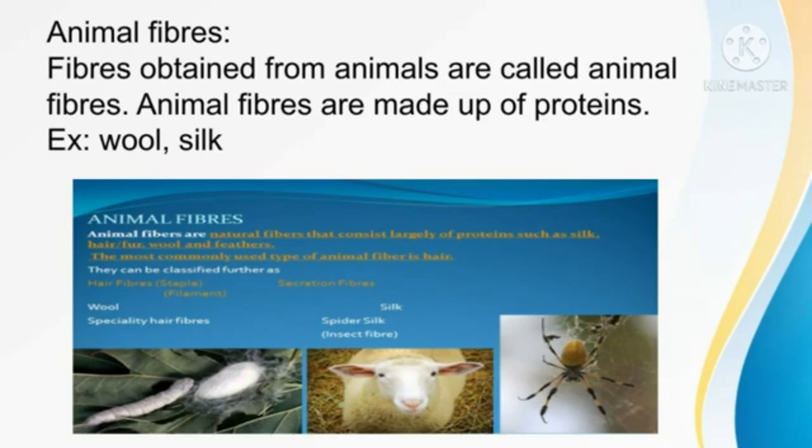Animal fibers are obtained from animals. Wool and silk are examples of animal fibers. Animal fibers are made up of protein.